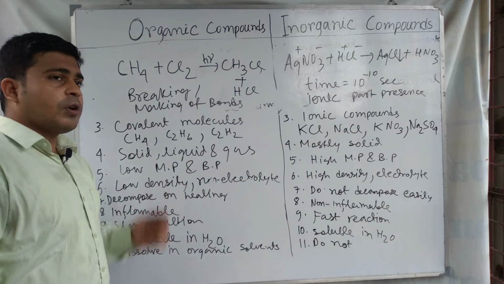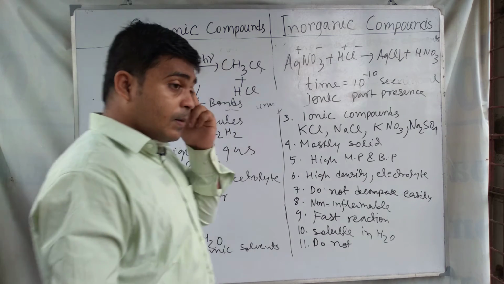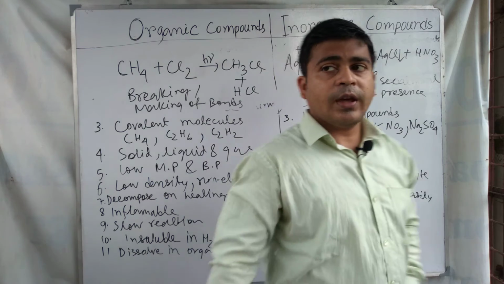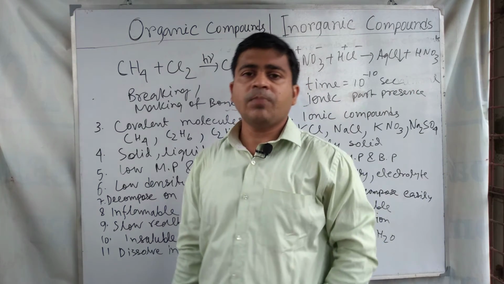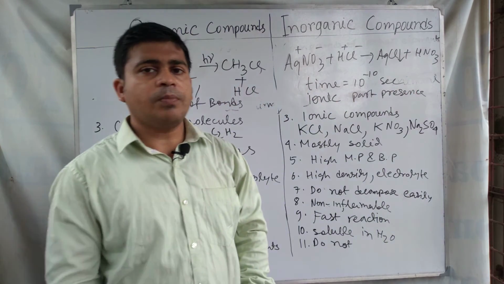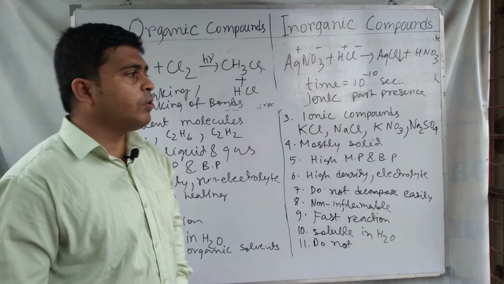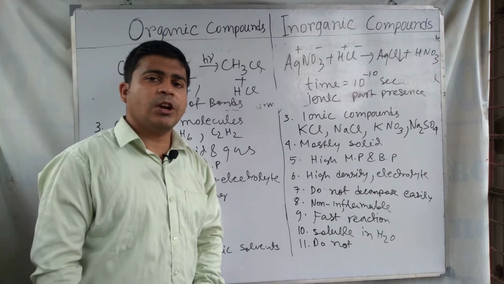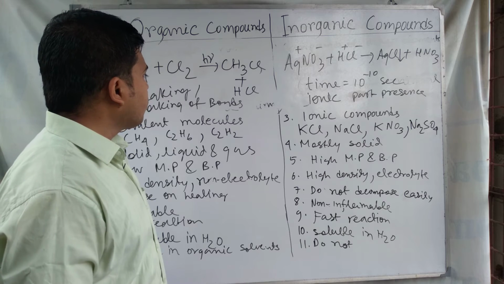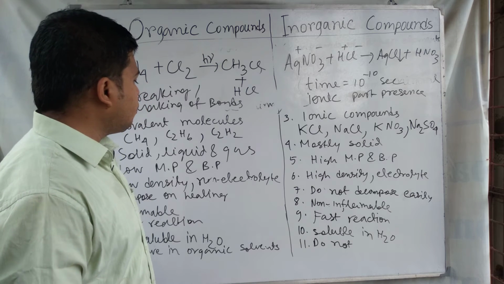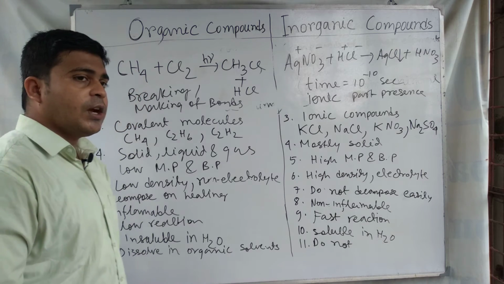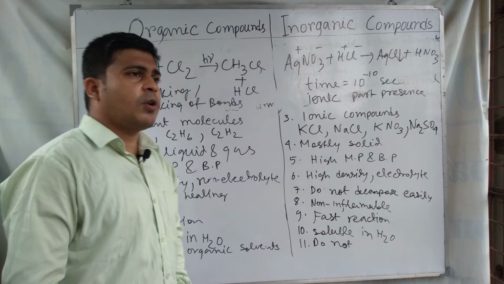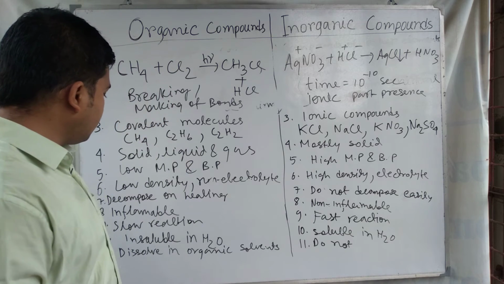Organic compounds need to break the covalent bond in order to participate in a chemical reaction, and for this reason organic compounds do not react fast, they react slowly, and for their reaction a catalyst is required.